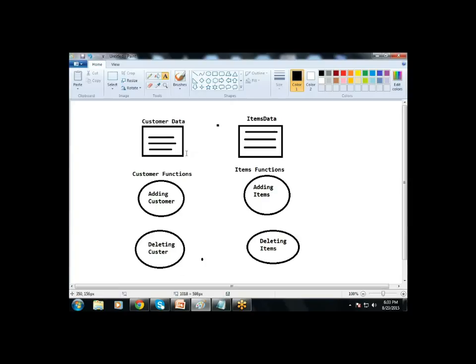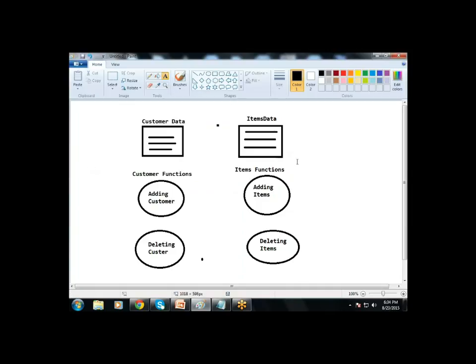Any function like add customer belongs to customer data, and delete customer belongs to customer data, and similarly adding items and deleting items belong to items data. But in function-oriented programming language, there is no specific mechanism that can prevent accessing one data from another functionality.